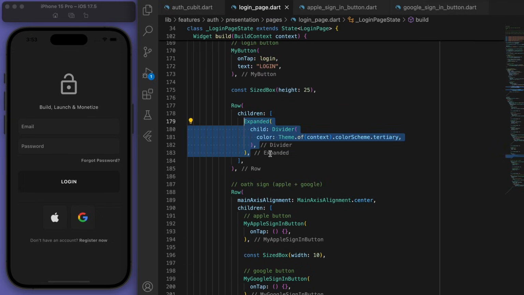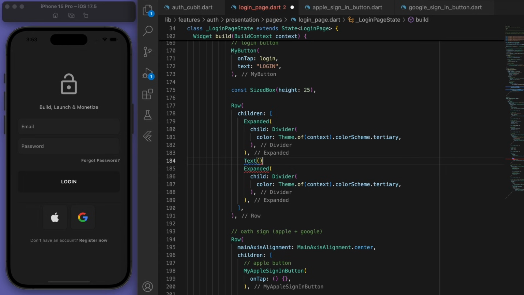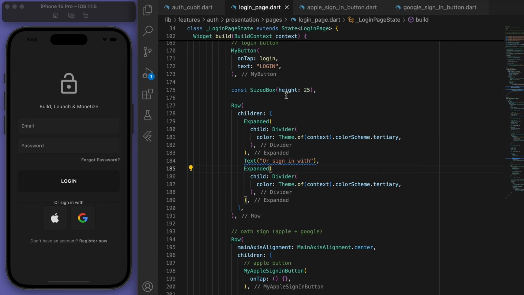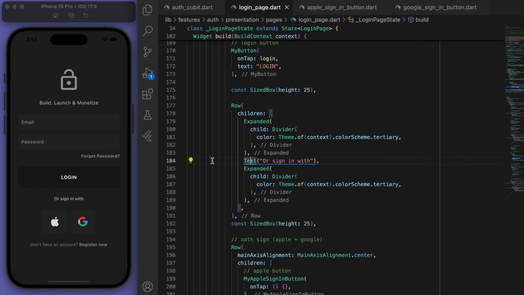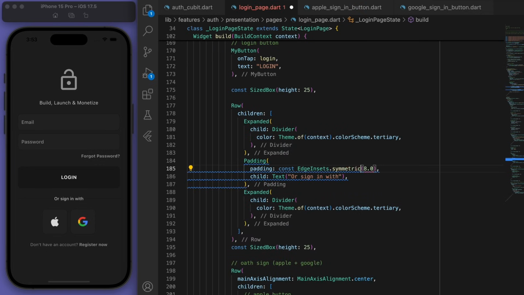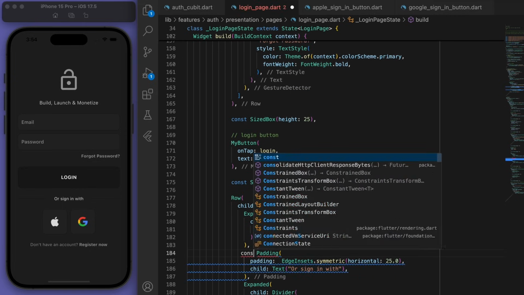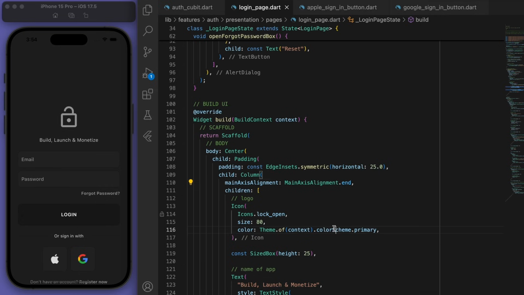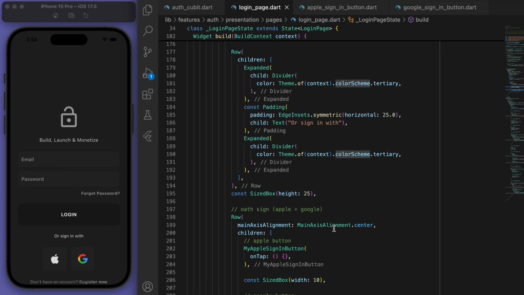But I want to put two dividers side by side, and in the middle, let's put a text widget to say "or sign in with". Okay, and I'm going to change the axis alignment to the end and fine-tune this to look a little better.